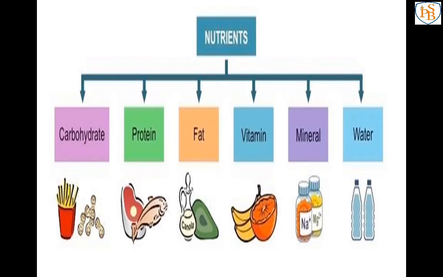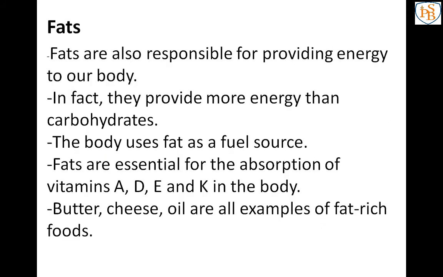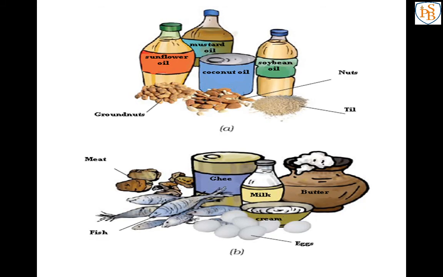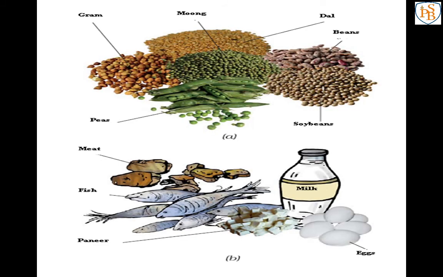Then which nutrients are there? So 5 nutrients are there, that is carbohydrate, protein, fat, vitamin, mineral, and then water and roughage. Carbohydrate is energy giving food, and examples are there. Next, fats, same energy giving food but more than carbohydrates, and these are some examples. Next, we have learned about proteins, known as bodybuilding food, that helps in the growth of your body and repairing of your body cells. Then the examples are there from plant sources and animal sources.